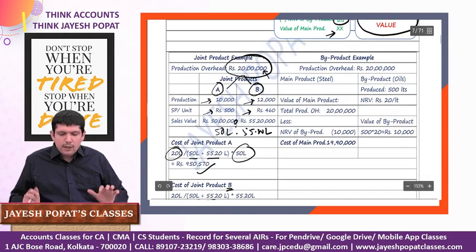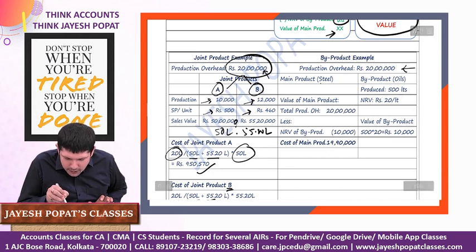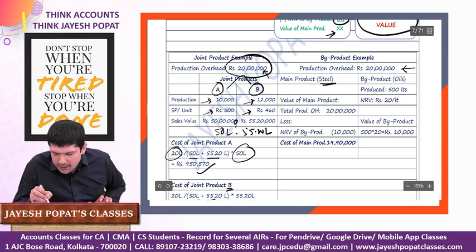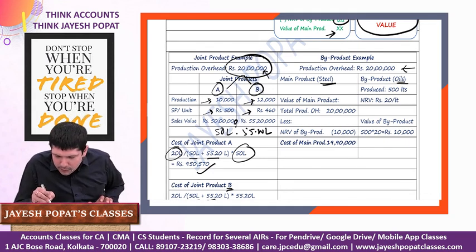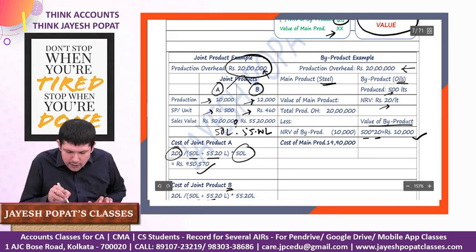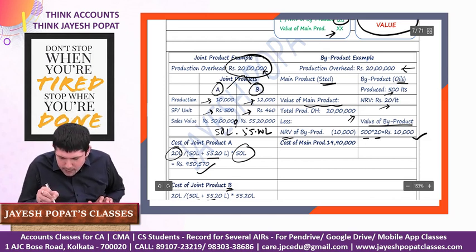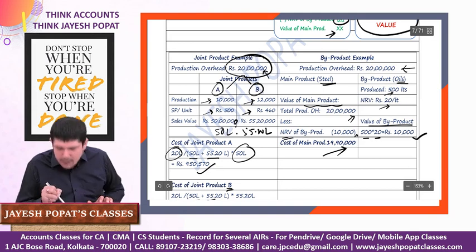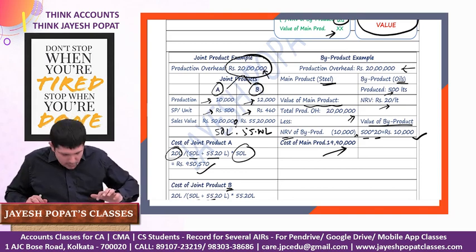Now we'll talk about byproduct. It's similar. We have a total production overhead of 20 lakh. Here we have a production of steel, which is the main product, and in the production process certain oils have been generated, which is the byproduct, right? We have produced 500 liters of oil and the NRV per liter is 20. So the value of the byproduct will become 500 liters into 20 per liter, 10,000. How will we calculate the cost of the main product, which is steel? Total production overhead is 20 lakh, whereas the NRV of the byproduct is only 10,000. The cost of the main product will be calculated as 20 lakh minus 10,000, which is 19 lakh 90,000.